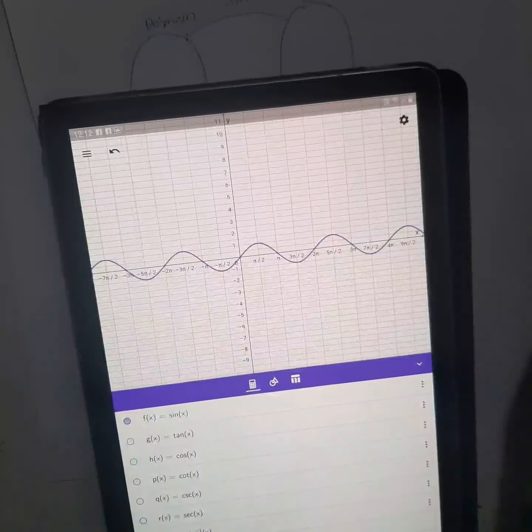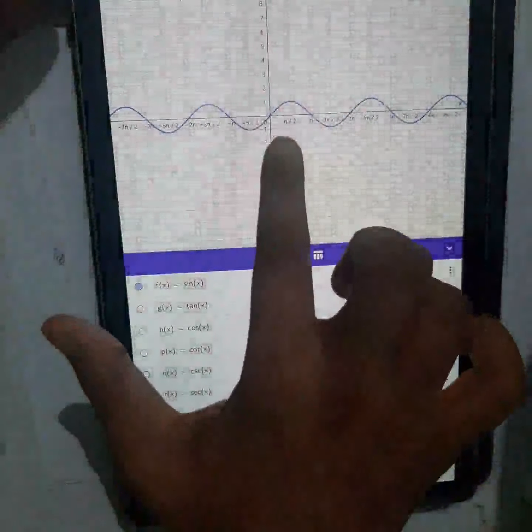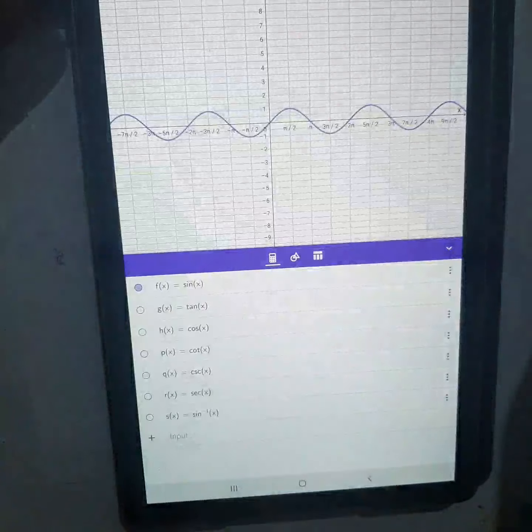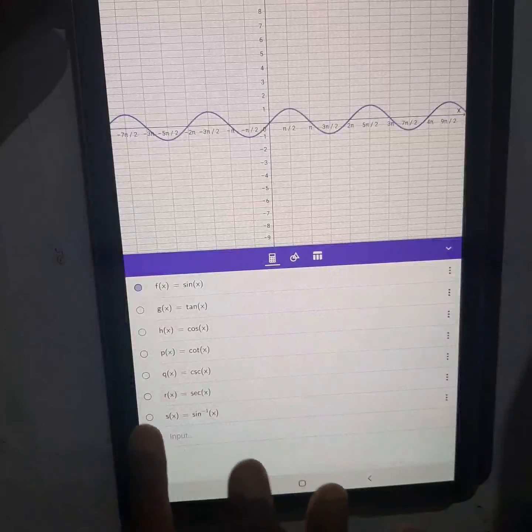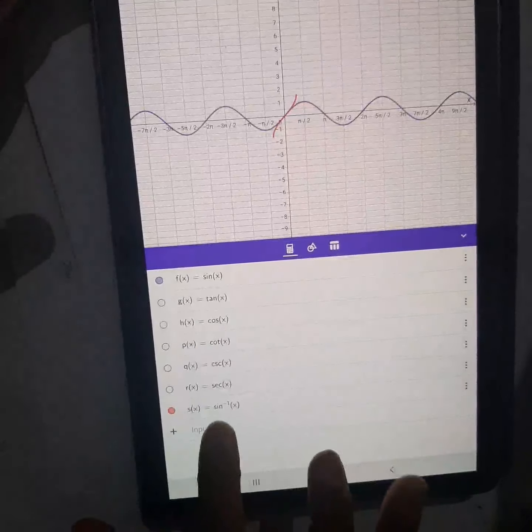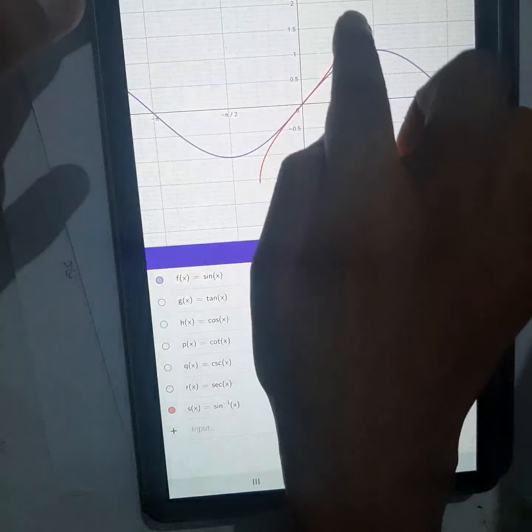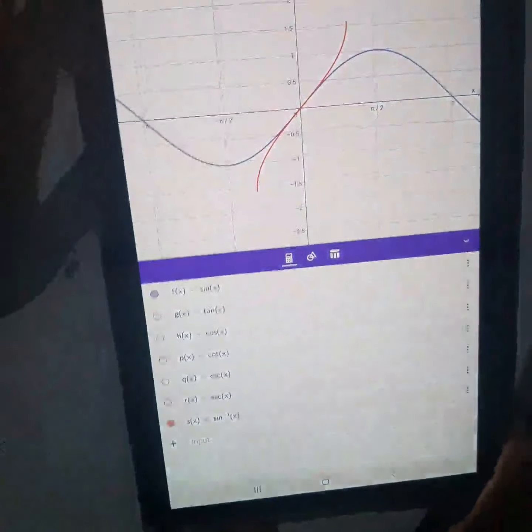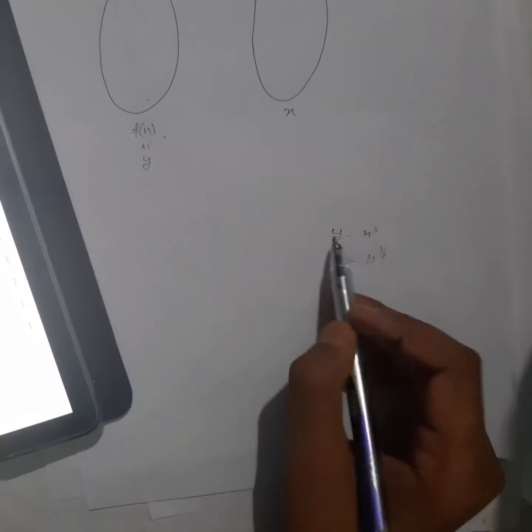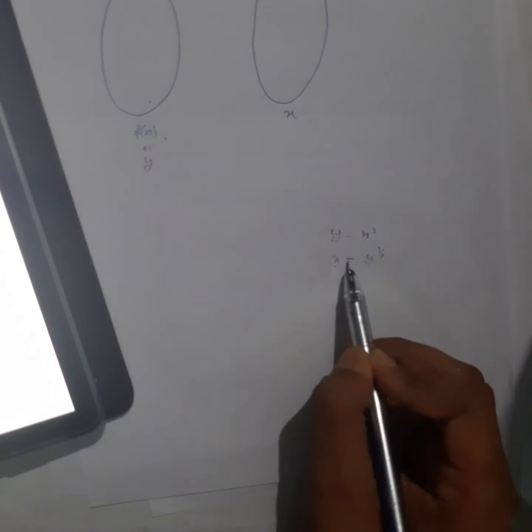You can see from the graph also. If you see in the graph, the sin x graph is this one, right? So what will its inverse graph be? Let's see. Can you see the inverse graph? The moment I have clicked here, can you see what kind of graph the sine inverse graph is? If it's an inverse, remember how you used to find it? If y is equal to x cube, its inverse would be what? We used to find x equal to something, right? Remember?